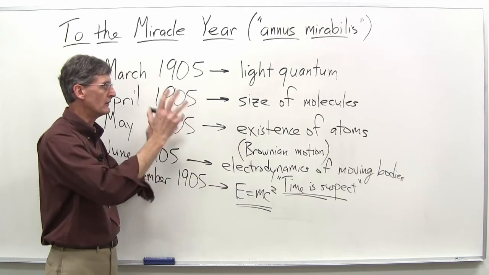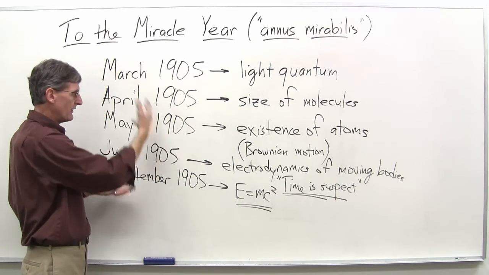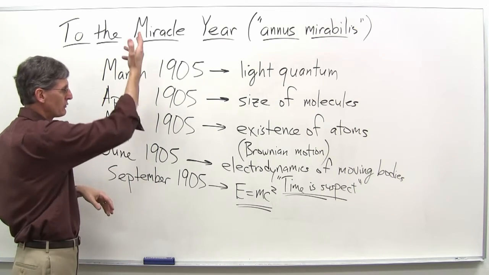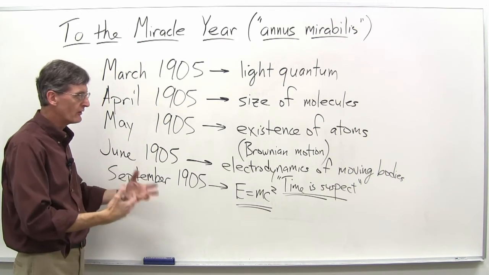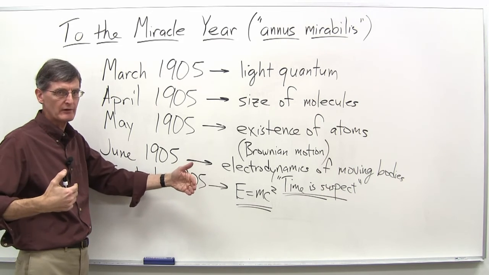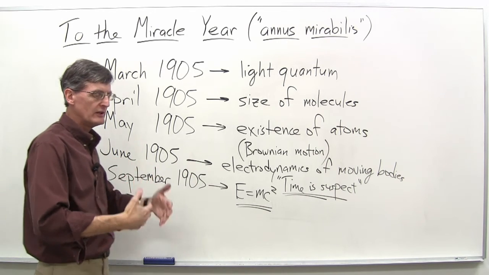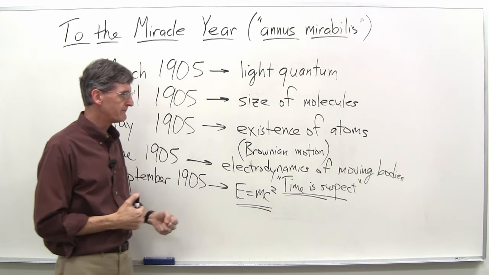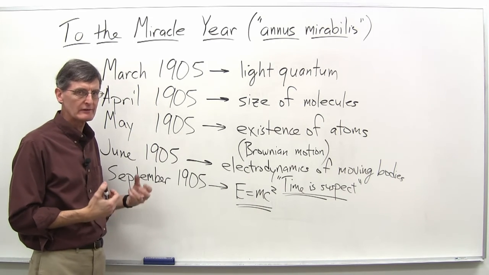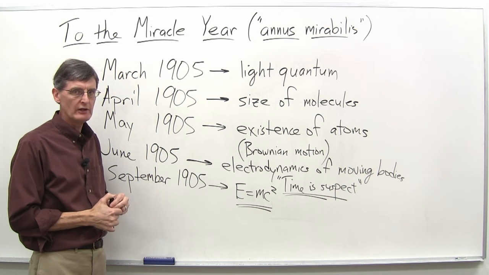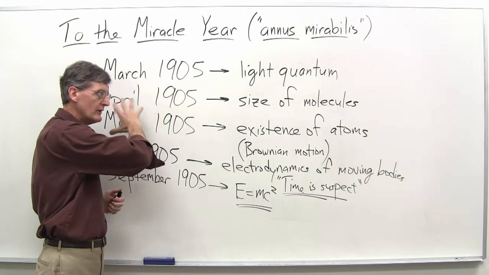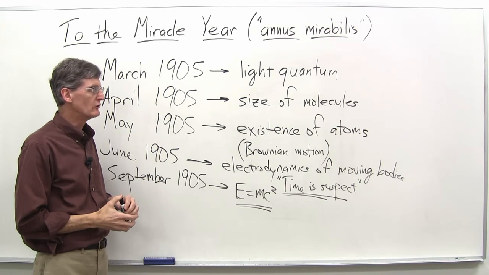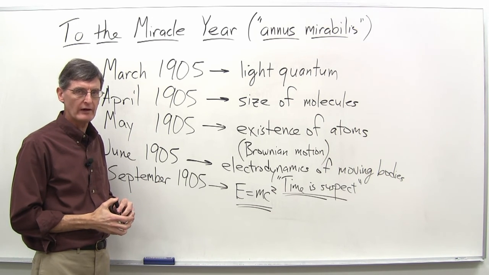Sometimes we think miracle year, and we talk about 5 papers in 5 months, as if he just started thinking in perhaps January and all of a sudden this poured forth. No, this was a long period of preparation. He'd been thinking deeply about a lot of these matters for a number of years, certainly since the mid-1890s. So for at least 10 years, he'd been working on these things. And it was just the way it worked out. The insights sort of tumbled out during this year of 1905.